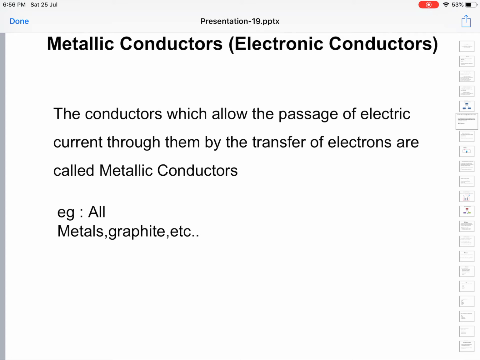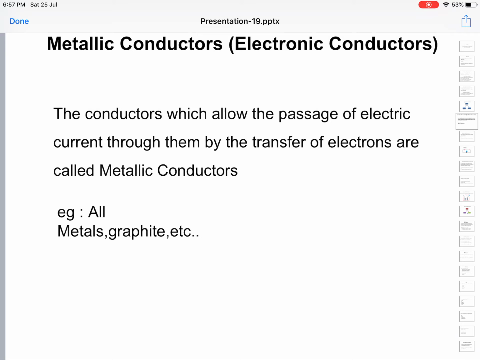and no chemical reactions take place by the passage of electricity through the metallic conductors. No chemical reactions. And in the case of metallic conductors, if the temperature increases, the resistance will also increase, and resistance is defined as the inverse of conductivity.